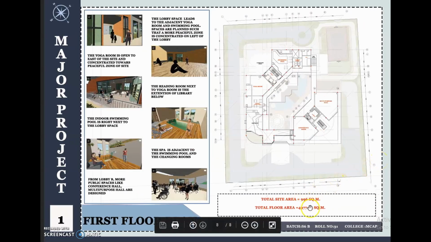It has a total site area of 996 square meters, and a floor area of 4977.63 square meters. There's a lobby space, a yoga room which is on the silent zone, and again a reading room which is also on the silent zone, and then the indoor swimming pool is right next to the lobby space. The spa is adjacent to the swimming pool, and there's a multi-purpose hall on block B.